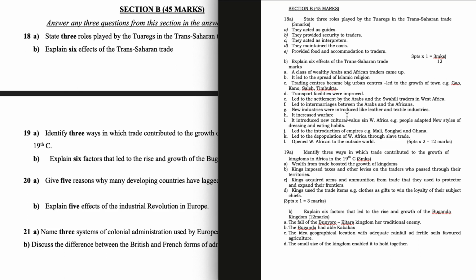New industries were introduced like leather and textile industries. It increased warfare. It introduced new cultural values. In West Africa, for example, people adopted new styles of dressing and eating habits, led to the introduction of empires, for example, the Mali Empire, Songhai and Ghana, led to the depopulation of West Africa through the slave trade, opened West Africa